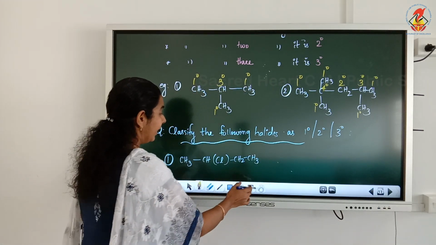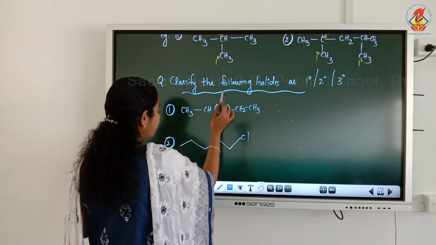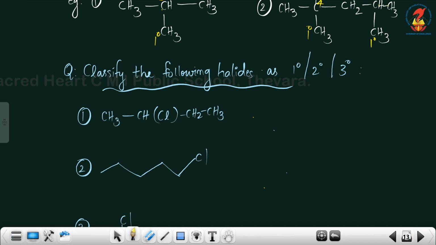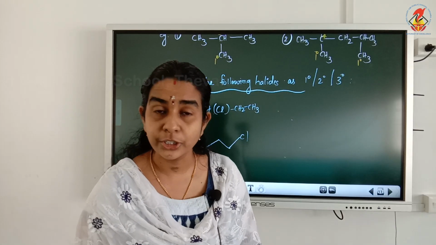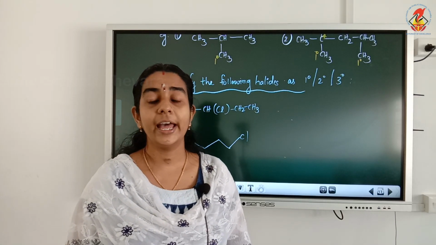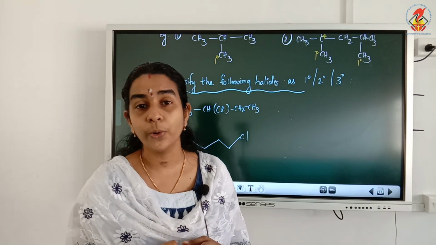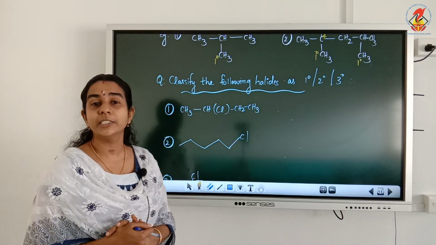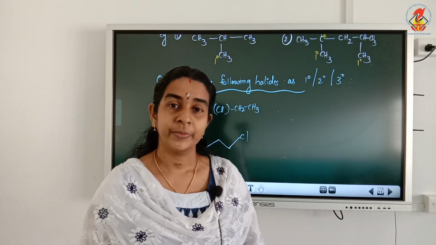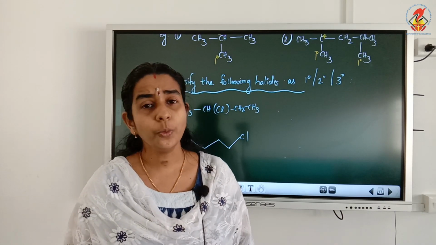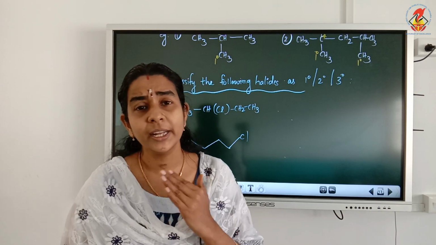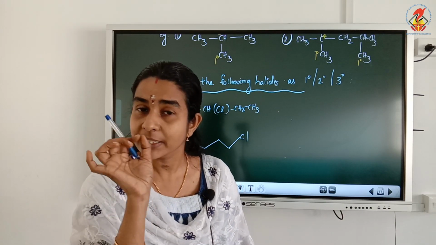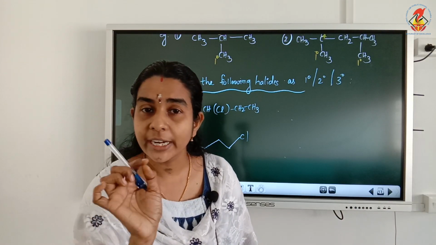For example, in the next question we are to classify the following halides. Halides means compounds containing halogen as functional group. Halogen means fluorine, chlorine, bromine or iodine. So we have to classify the following halides as primary, secondary or tertiary. Here we have to see how we can classify a chloride as primary chloride, secondary chloride or tertiary chloride. See only the X attached carbon, or halogen attached carbon.